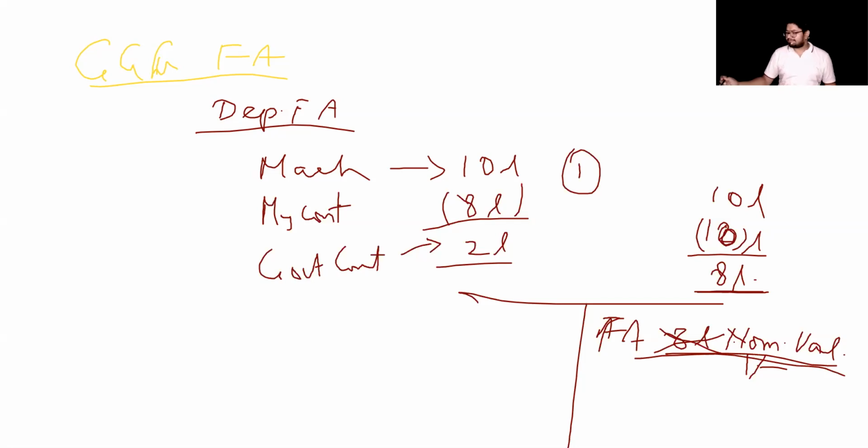I'm talking about a depreciable asset where the price of the asset is 10 lakhs. In the first instance, 2 lakhs is paid by government and 8 lakhs is borne by me. In such case, that 8 lakhs will be considered as the asset value, and during the life of the asset, the 8 lakhs will be depreciated. Second scenario, the entire 10 lakhs is given by government.